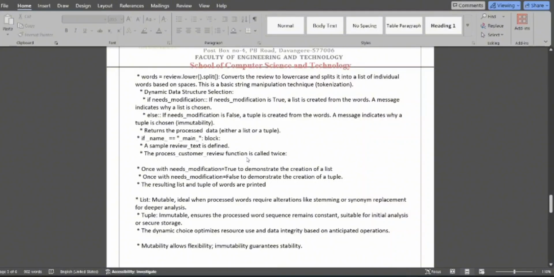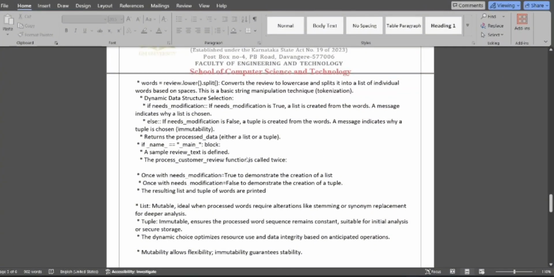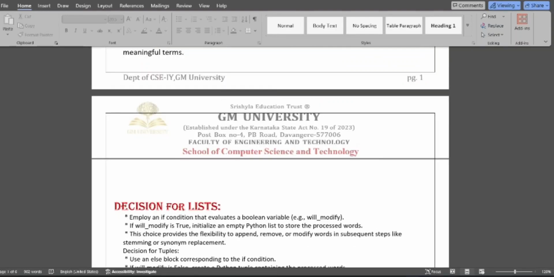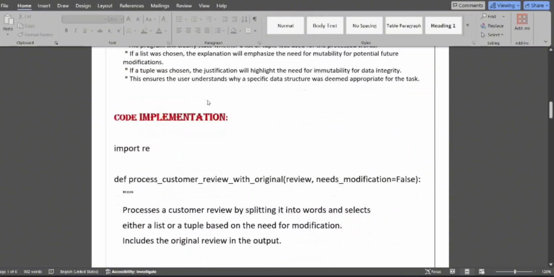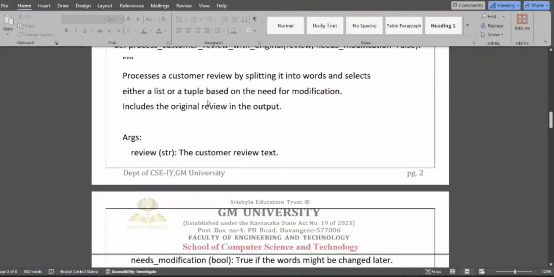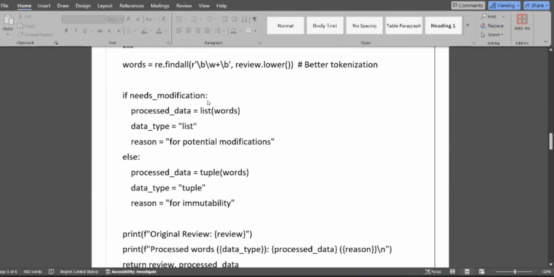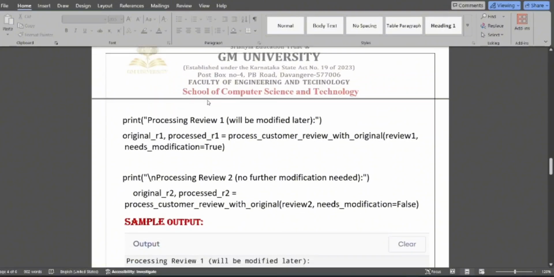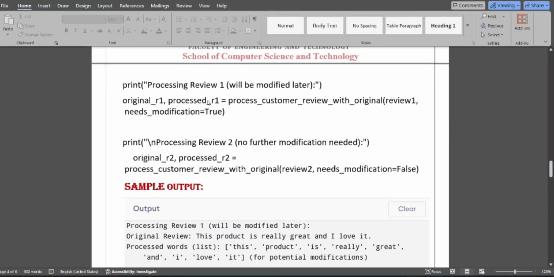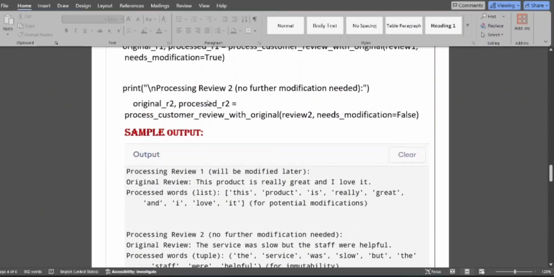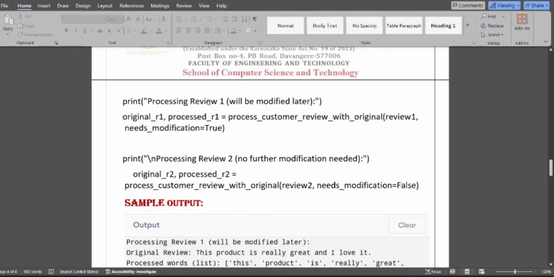And in the if __name__ block, a sample review text is defined. So the next is if __name__ is equal to __main__. A sample review text is defined. In review one, the text is: this product is really great and I love it. And in review two, the text is: the service was slow, but the staff was very helpful. Then it will print the processing review.